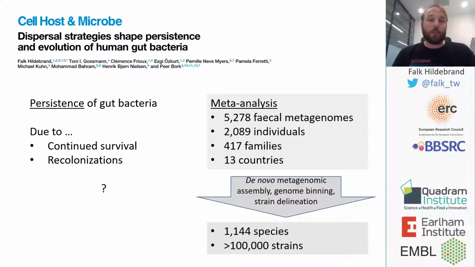To analyze this question, we were doing a meta-analysis that contained over 5,000 fecal metagenomes, over 2,000 individuals, hundreds of families, dozens of countries, all of this de novo assembled. Metagenomic assembled genomes were then reconstructed and delineated into strains. And you can see in total over 1,200 species that were analyzed.